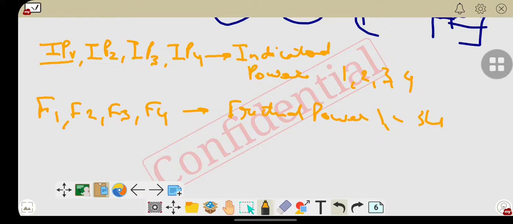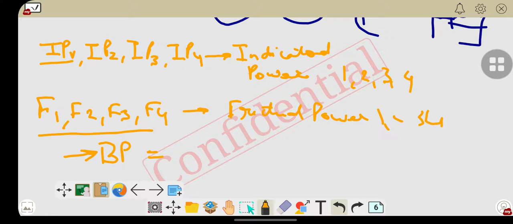But we all know brake power will be the difference between IP and FP. Here in this case we are calculating the friction power, but we need to understand, or we can start it, from the brake power.